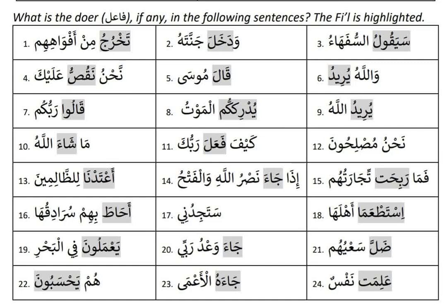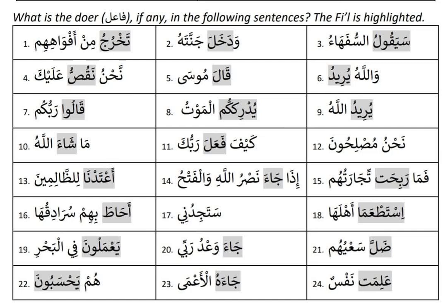The next one is nakusu. When you say nakusu, it is nahnu version. So nahnu version cannot have an outside doer. So who's doing the act is we. Nahnu is doing the act. Okay. Number five, there are two nahnus now. Nahnu is outside, and also inside the nakusu there is another nahnu. So why are there two nahnu? That we will learn when we learn in the Quran. That will be interesting for you.